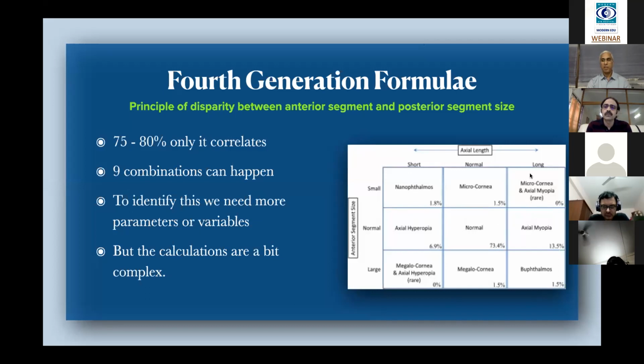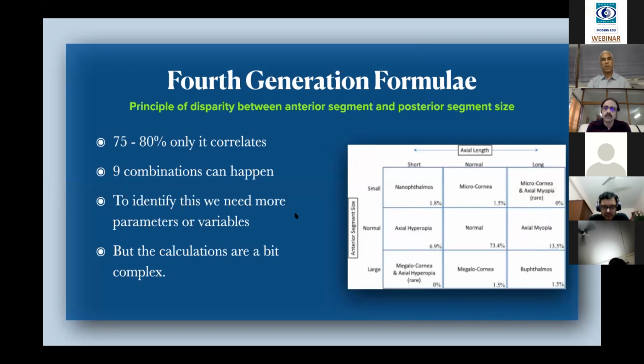Similarly, even though the eye was long, the anterior segment was normal. And in some instances, even though the eye was long, the anterior segment was short, and vice versa.